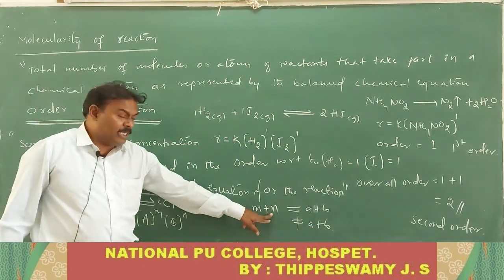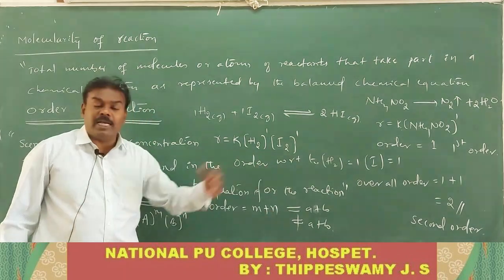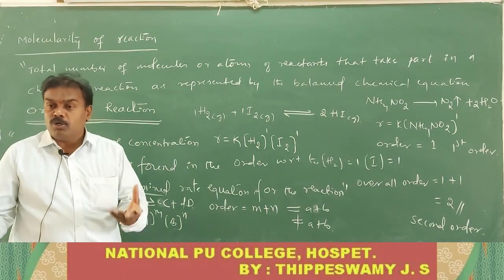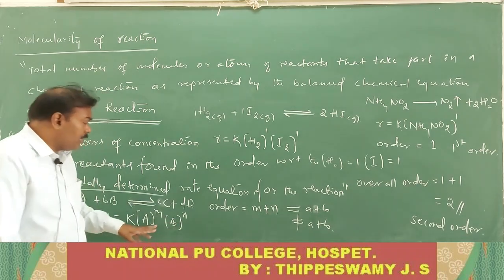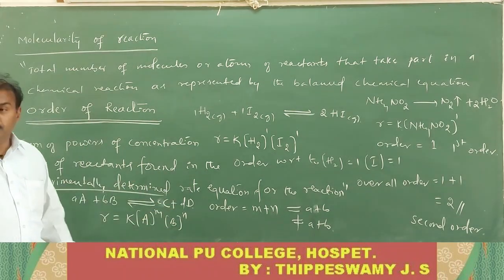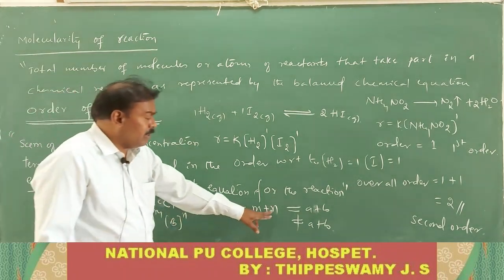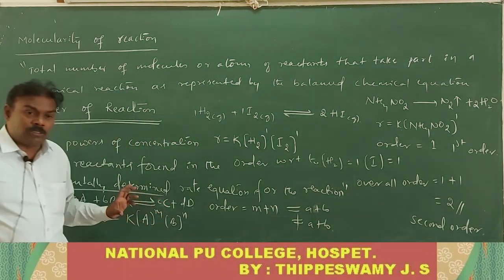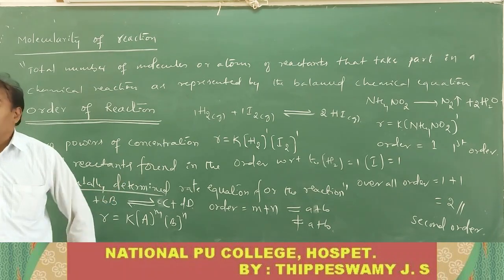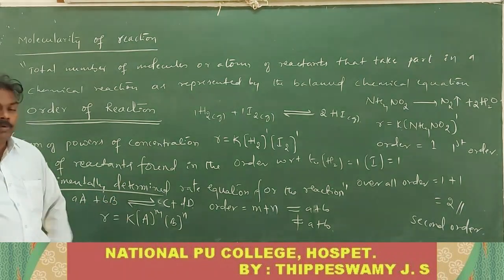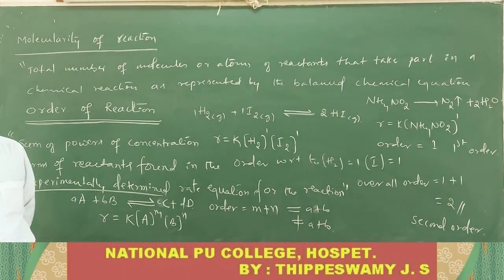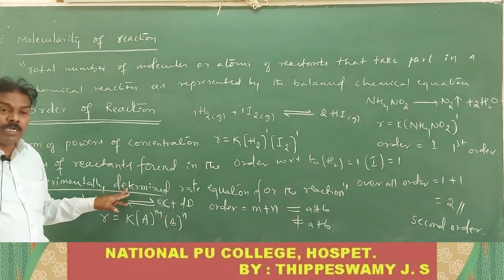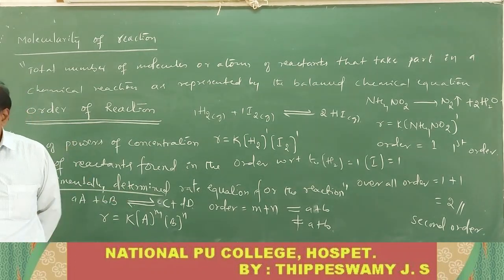m and n may or may not be equal to a and b. Don't think that they are the same as a and b. m plus n may or may not be equal to a plus b. That is, the order of a reaction is obtained experimentally, not from the balanced chemical equation or the theoretical equation. It is always found in the experimentally determined rate equation.